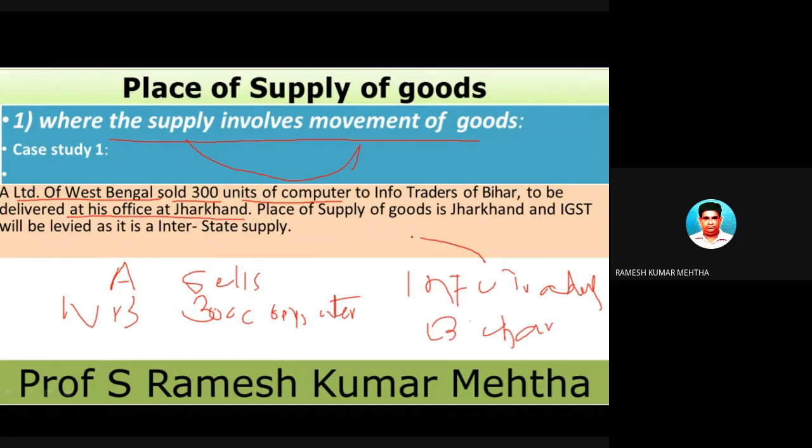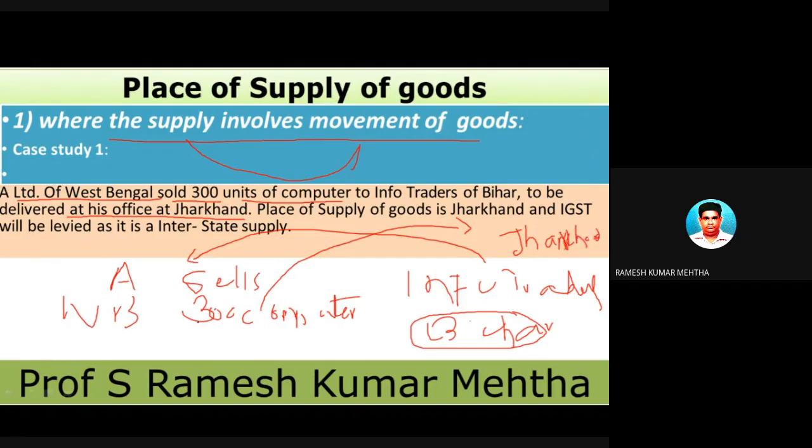Now this person is placing an order with a person who is in West Bengal. The person placing the order is in Bihar, but he asks to supply these 300 computers to a place in Jharkhand.